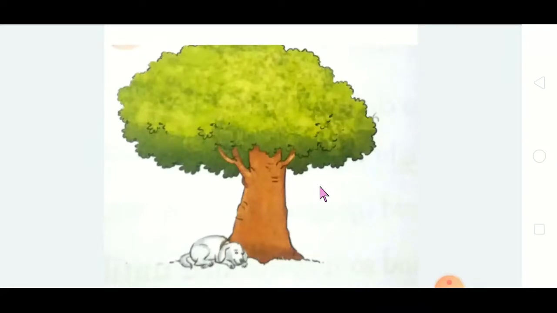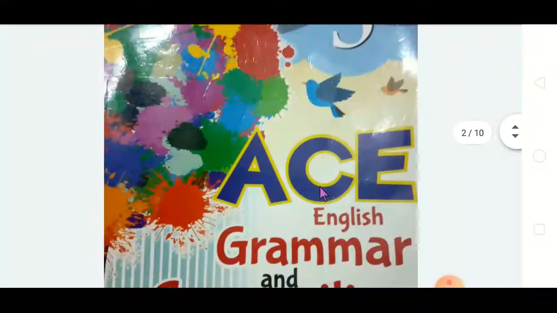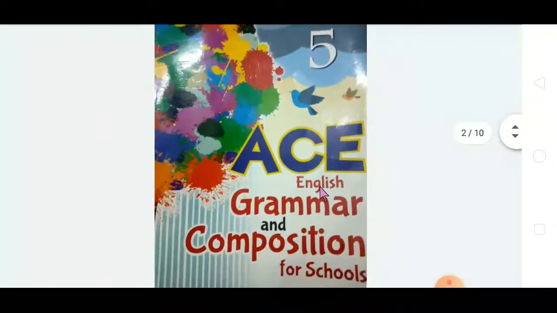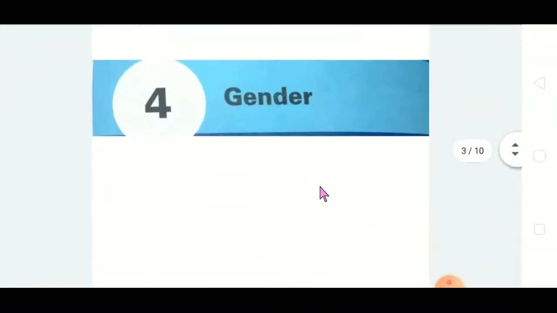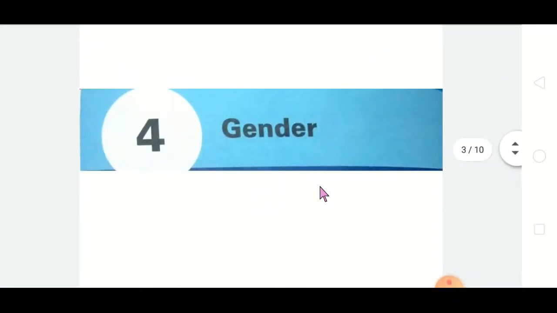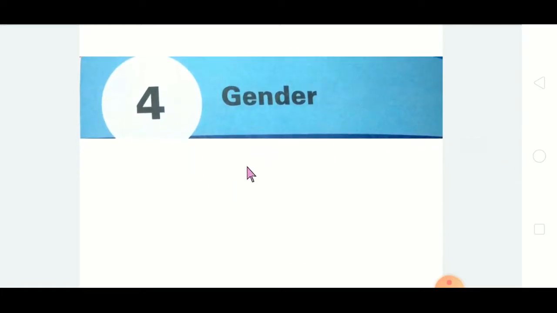Be healthy. Okay? So here starts our English class. Let us see grammar. This is chapter 4. Got it? So, 3 chapters we have seen, and this is chapter 4. The chapter 4 is gender. What is it? Gender.